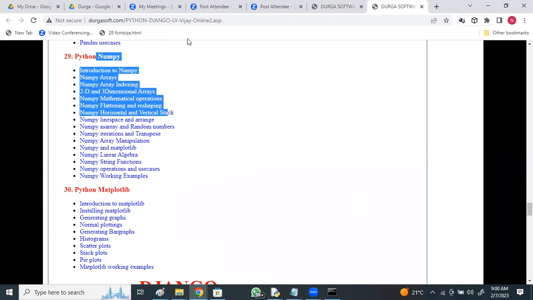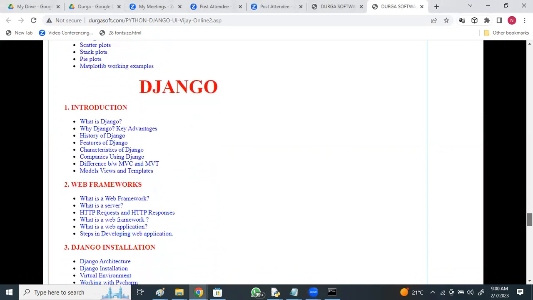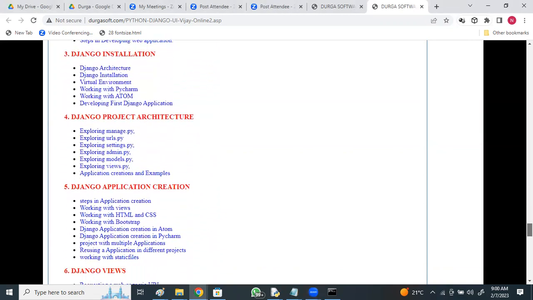Yes, in brief, all this will be discussed, nearly 30 topics. And for the people who go for full stack with a Python framework like Django, application creation, Django introduction, frameworks, Django installation.